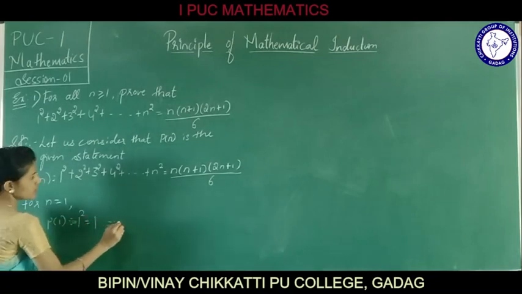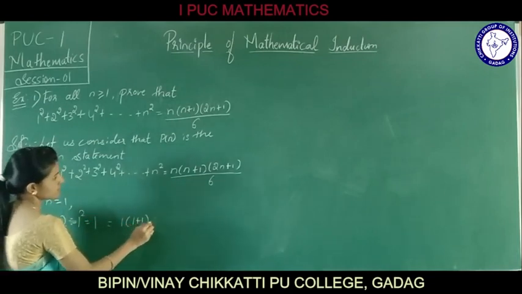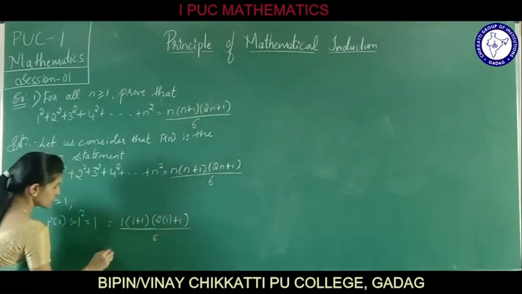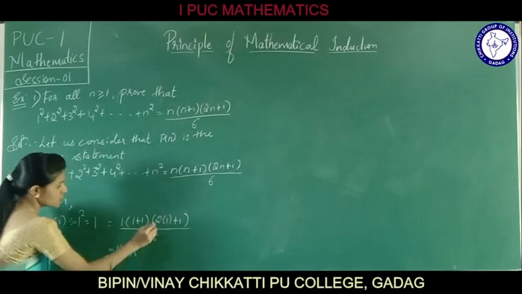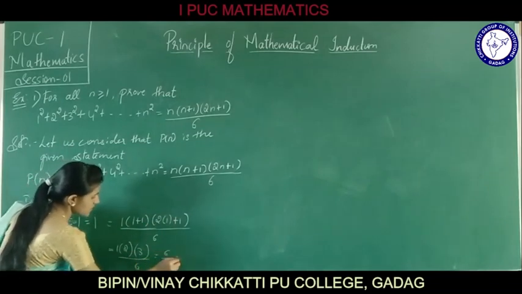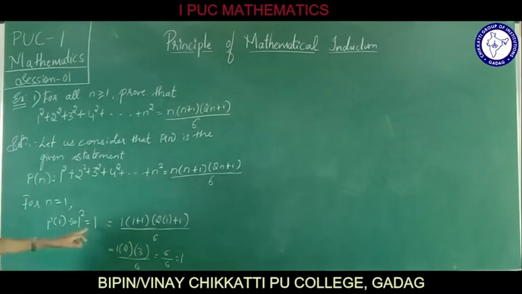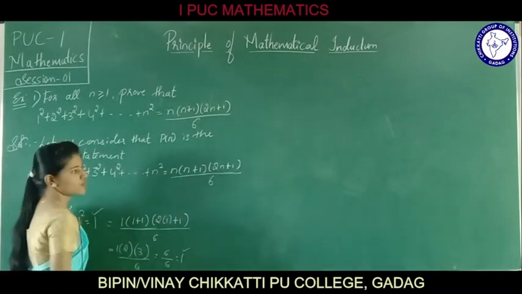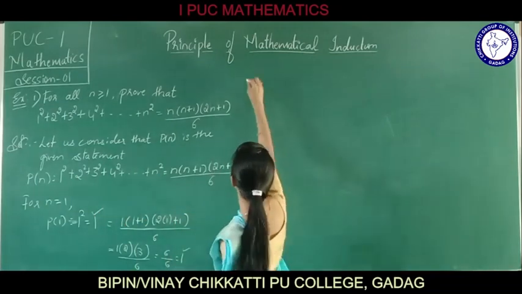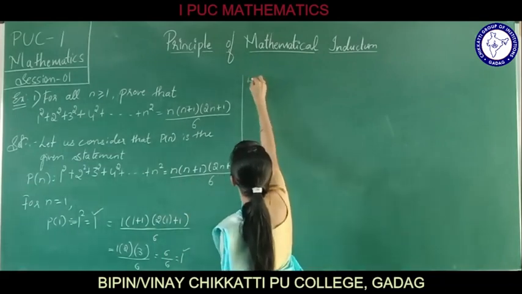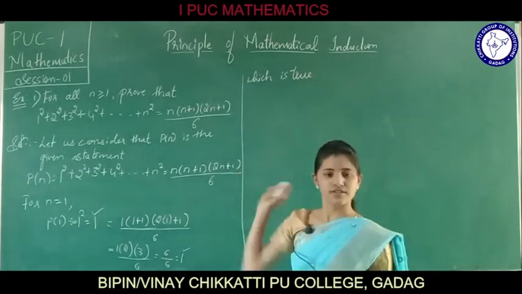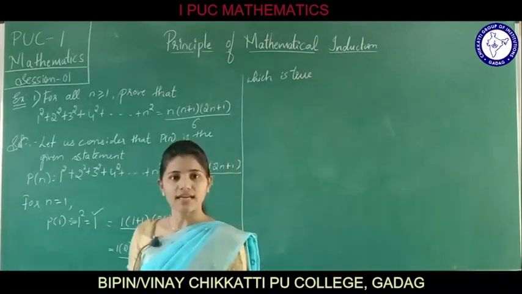Now put it here: 1 into 1 plus 1 into 2 into 1 plus 1 divided by 6. 1 into 2, 2 ones are 2, plus 1, 3 by 6, nothing but 6 by 6, which is equal to 1. We got that 1 is equal to 1, which is obviously true. This was our first part.